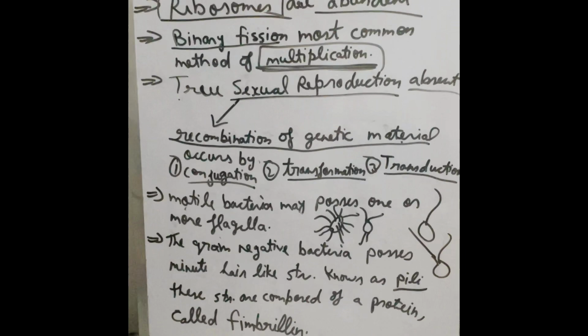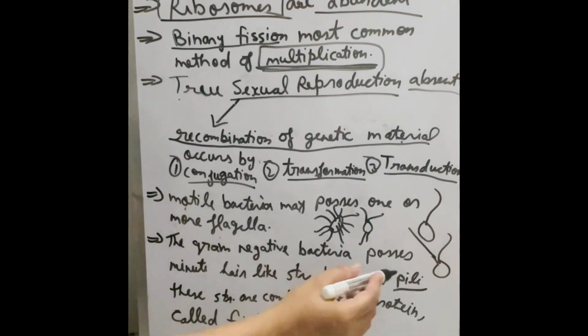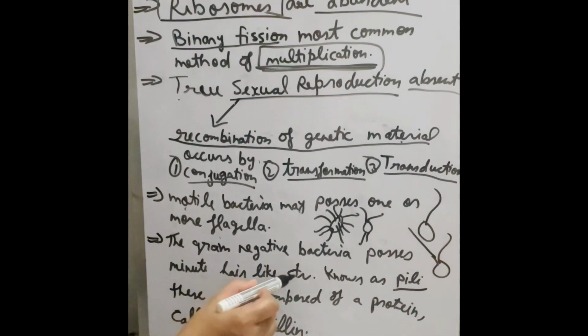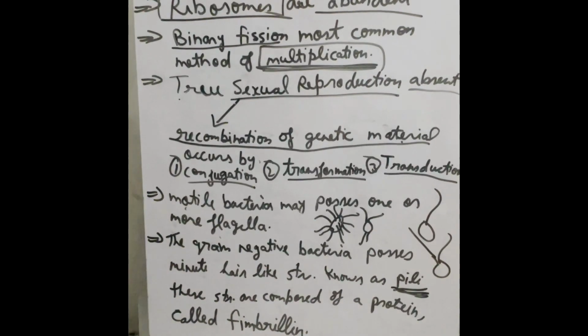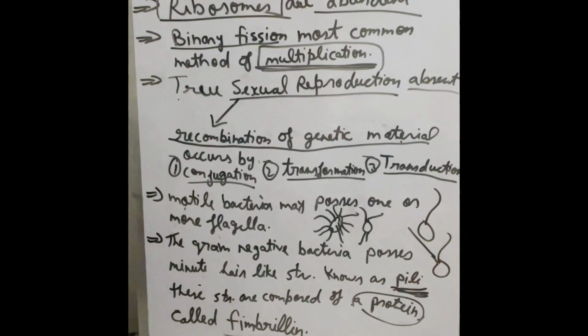The next point is that gram-negative bacteria possess minute hair-like structures which are known as pili, P-I-L-I. These structures are mainly composed of a protein called fibrillin.